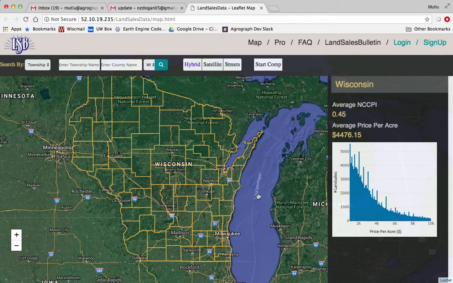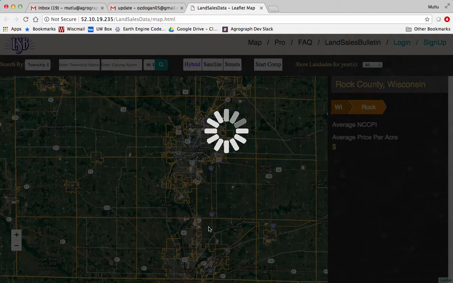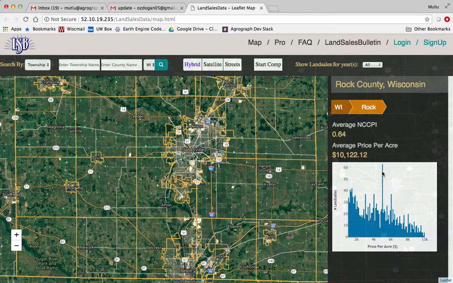One of the things I'd like to do is to move into, let's say, Walworth County or Rock County. So let's go into Rock County. You'll notice that the application has taken a minute to load all the county parcel boundaries. And one of the things you'll notice immediately is that this is the distribution of prices in Rock County.